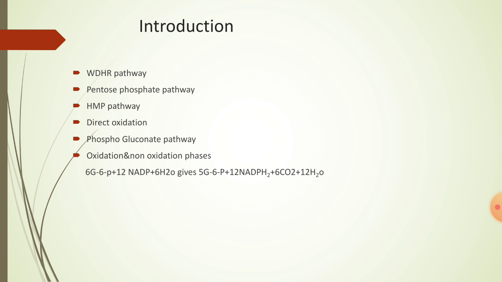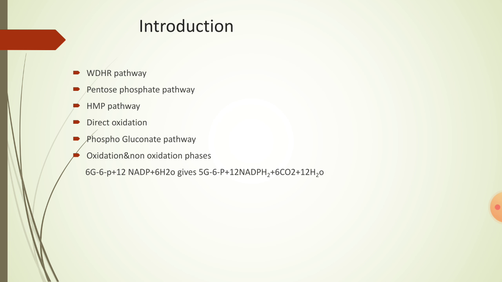That is nothing but reconstruction of glucose 6-phosphate or hexose molecules. That is why the non-oxidation phase is also called reconstruction of hexose molecules. The ribose 5-phosphate is also involved in the formation of nucleic acid synthesis and other anabolic pathways.